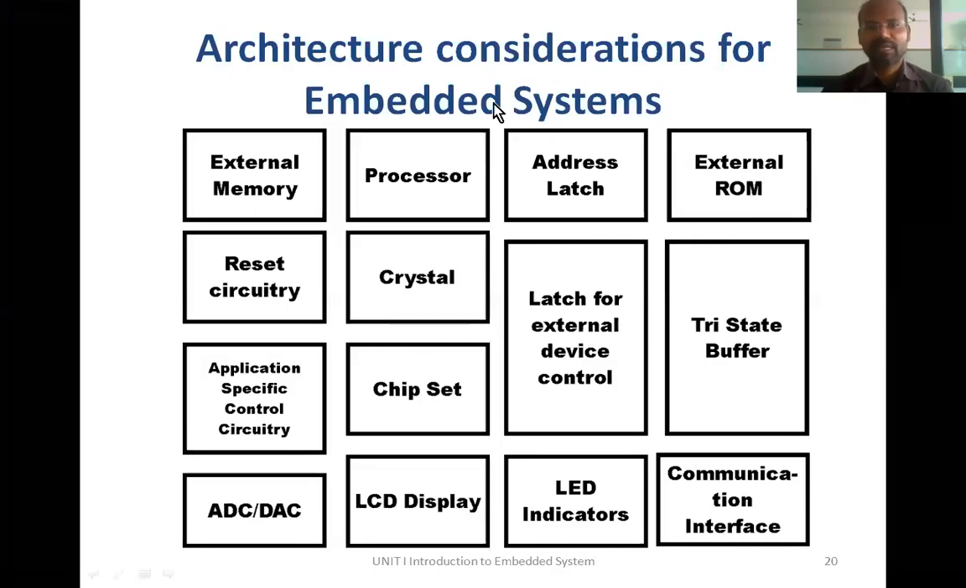Architecture considerations for embedded systems. Architecture means what? If you take the example of a building, if you want to construct some building, what are the different things that you need? You need bricks, you need concrete, you need sand, you need cement, and you need other things, right? So these are all building blocks of a building. In the same way, what are the different things that are needed to construct an embedded system?